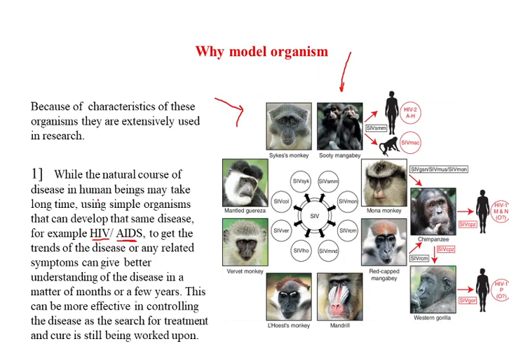Why? Here you can see, this organism is extensively used in research because of its characteristics. Now what are those characteristics? Why have we chosen African monkeys for the study or research of AIDS or HIV? The natural course of disease in human beings may take a long time. What does that mean?